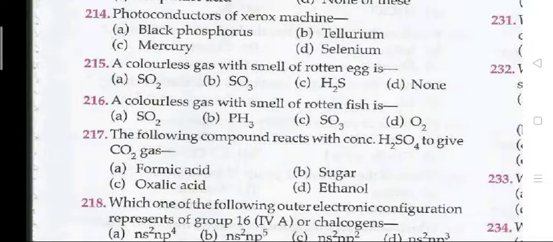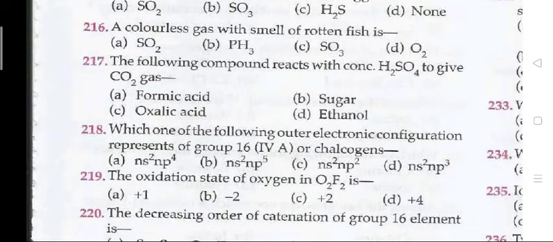215. A colorless gas with smell of rotten egg is C, H2S. Next question. A colorless gas with smell of rotten fish, the right answer is B, that is PH3. 217. The following compounds react with concentrated H2SO4 to give CO2 gas. The right answer to 217 is C, that is oxalic acid.